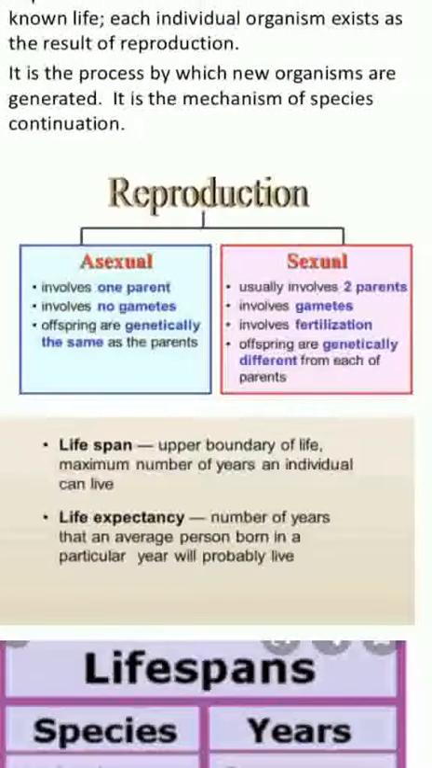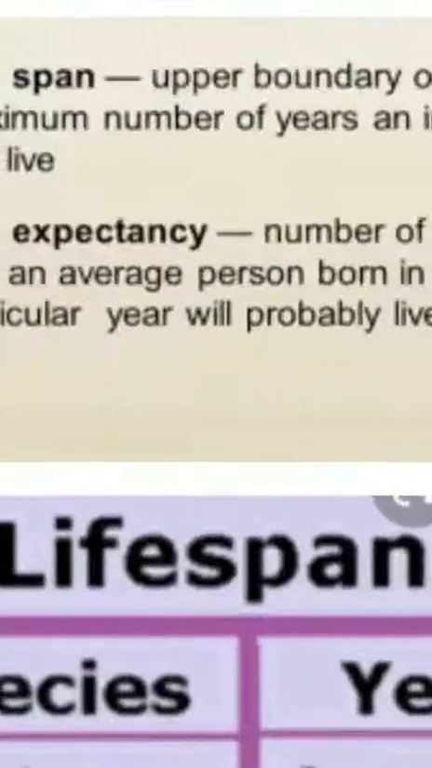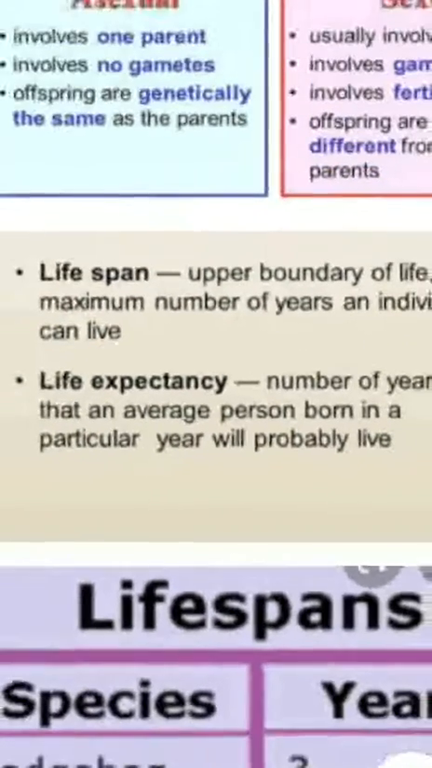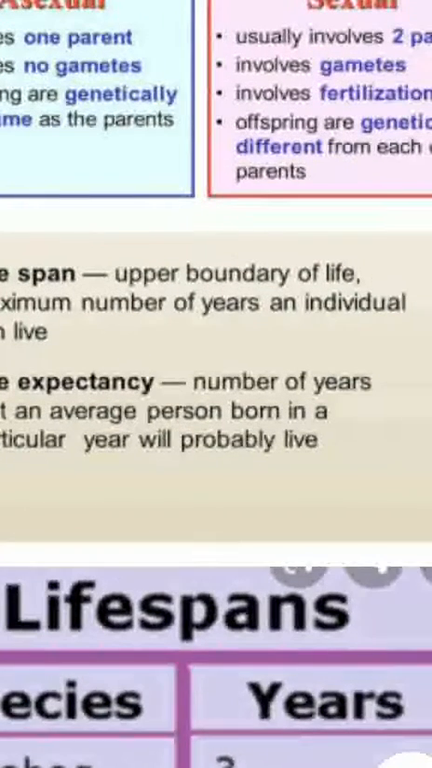Now, before I start with the process of reproduction, I would like to talk about a very important term, and the term is lifespan. Lifespan is the period between birth and death of the organism. Lifespan is a specific characteristic of each and every individual, or we can say the upper boundary of life, that is the maximum number of years which an individual can live,